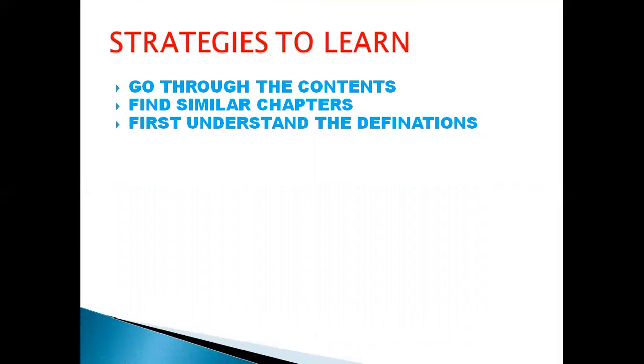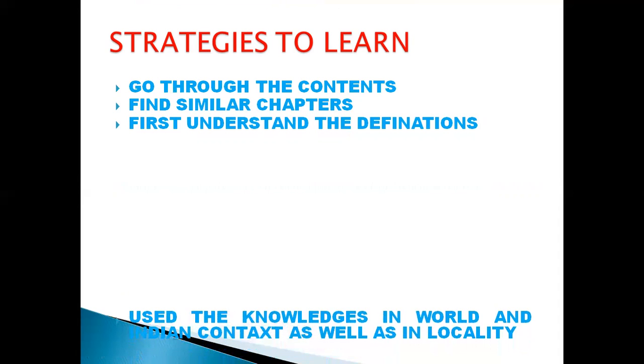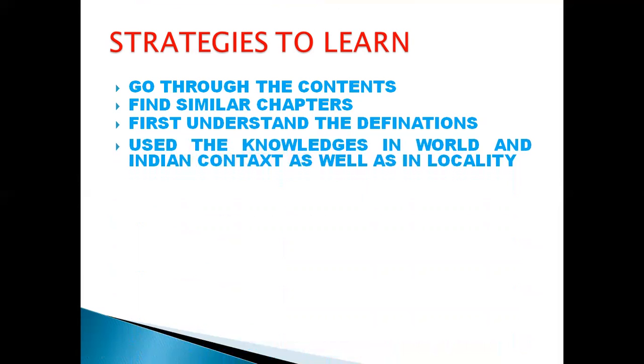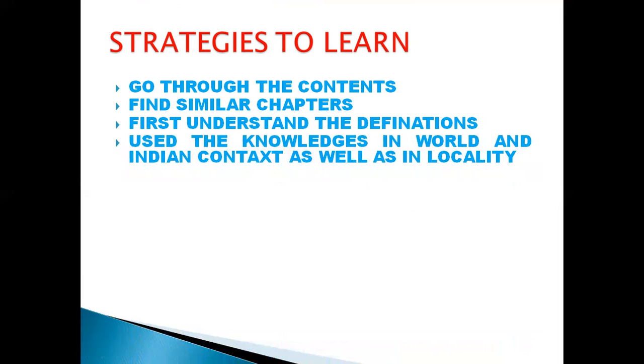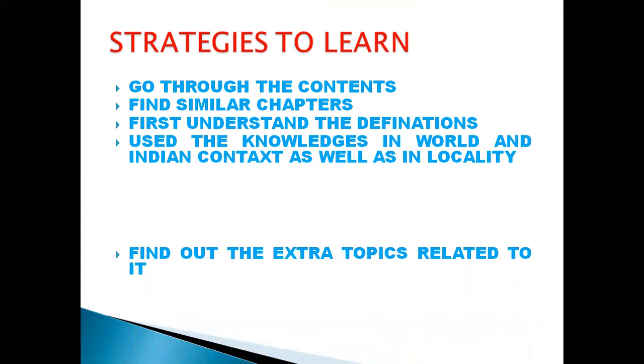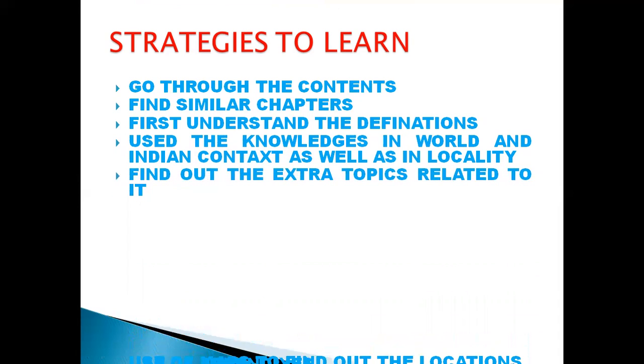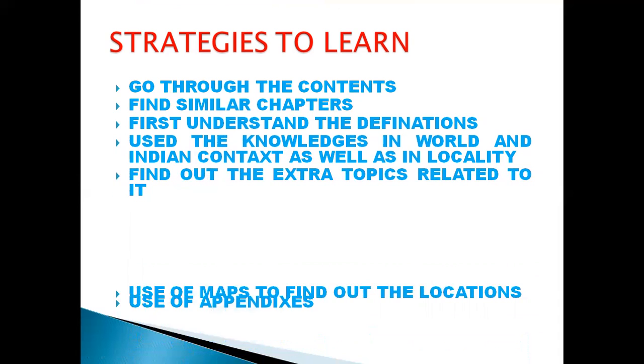Another thing, first understand the definitions. You have to understand the definitions and then use this knowledge in the world context as well as in the Indian context, and at the same time in your locality. Another thing is to find out extra topics related to your chapter. And use of maps.